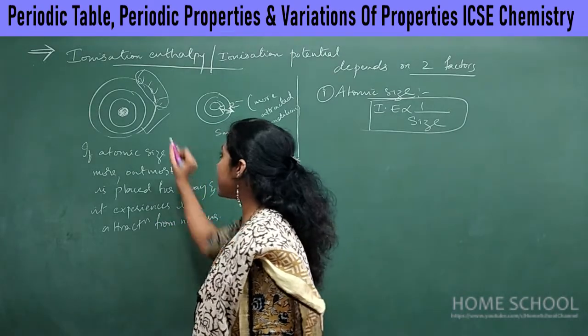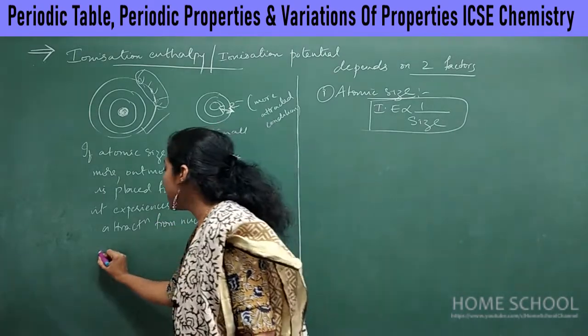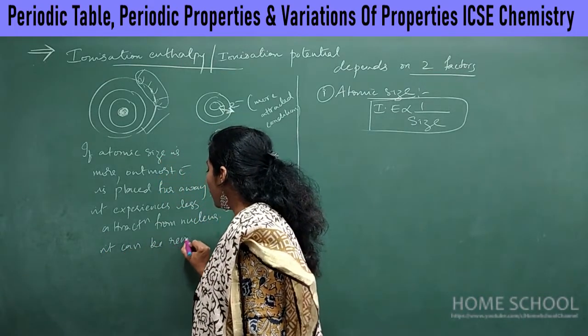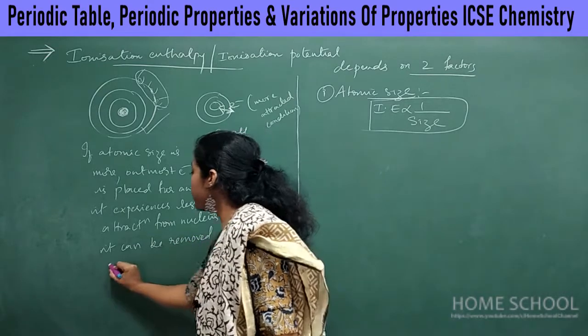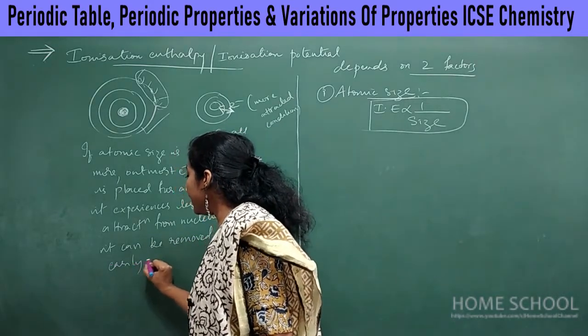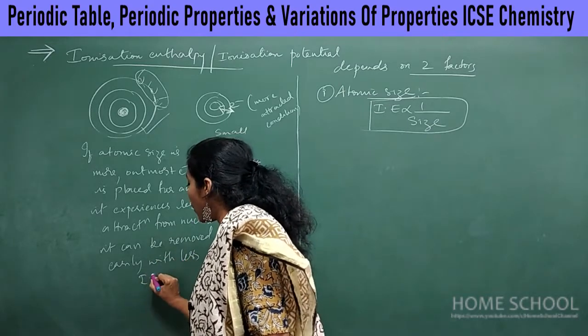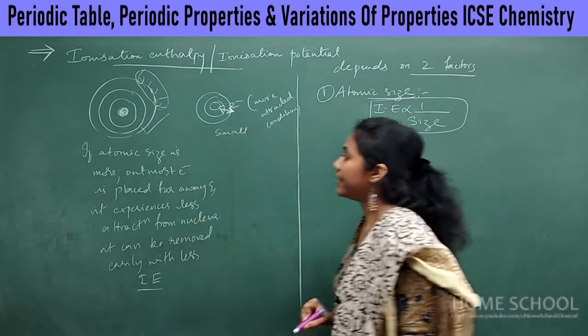Since it experiences less attraction from the nucleus, it can be removed easily, with less energy. That's what we call less ionization enthalpy.